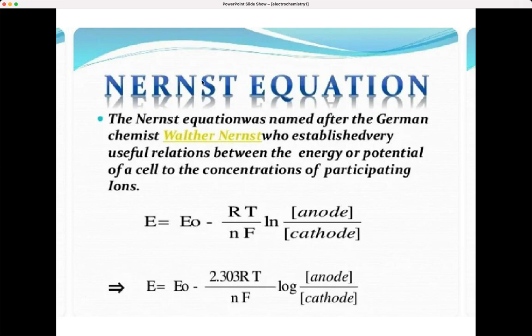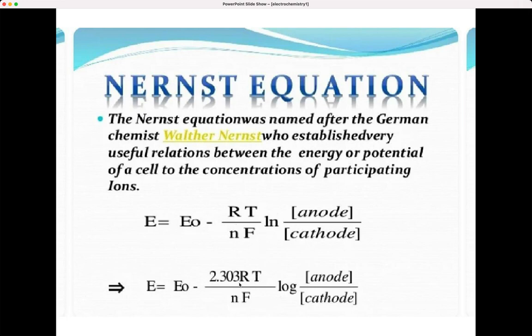Now the Nernst equation, that's very important, named after the German chemist Walter Nernst. He established a very important relation between the energy or potential of a cell and the concentration of the participating ions. So E is equal to E0 minus RT by nF ln [anode]/[cathode]. E is equal to E0 minus, the value for this is 2.303 RT by nF.